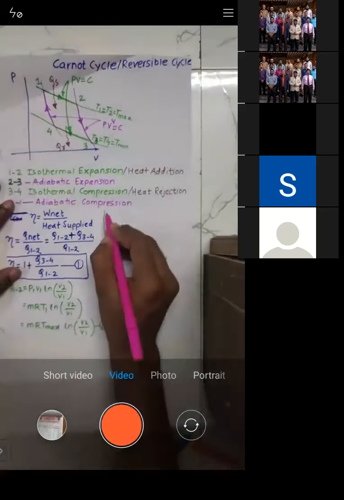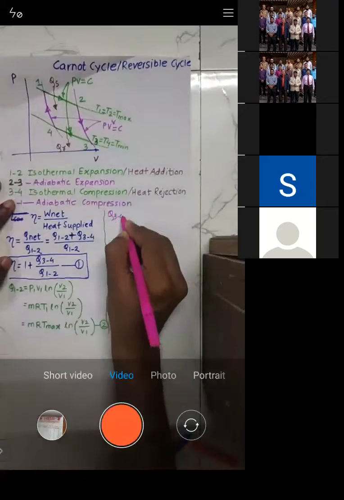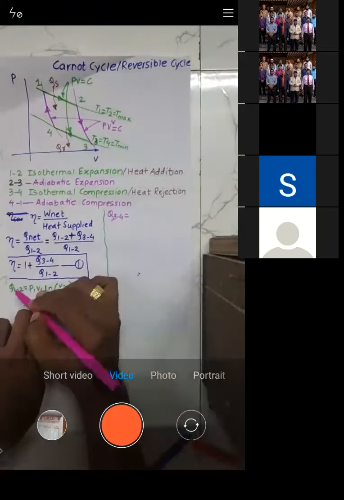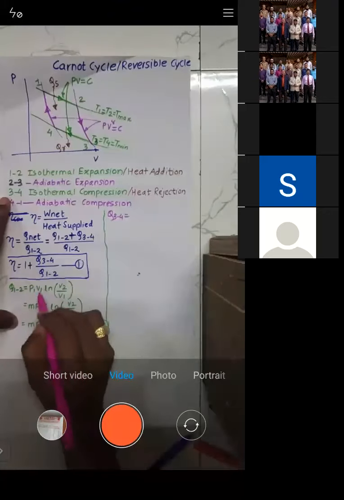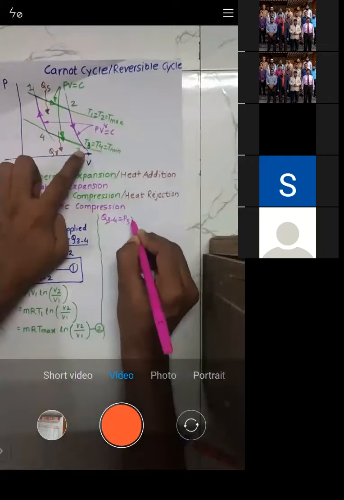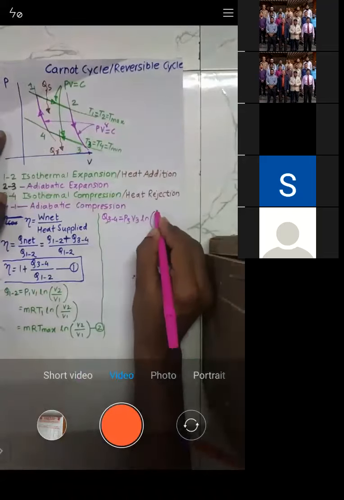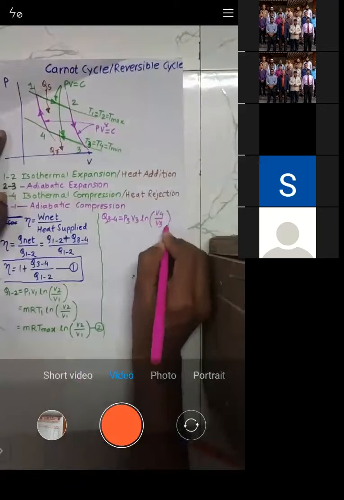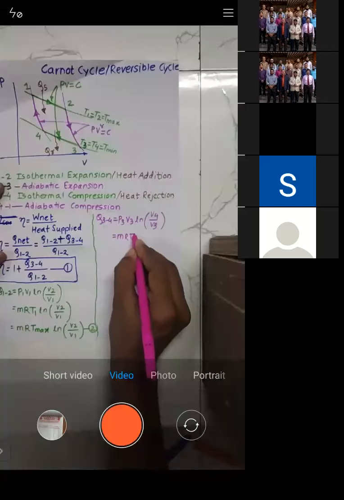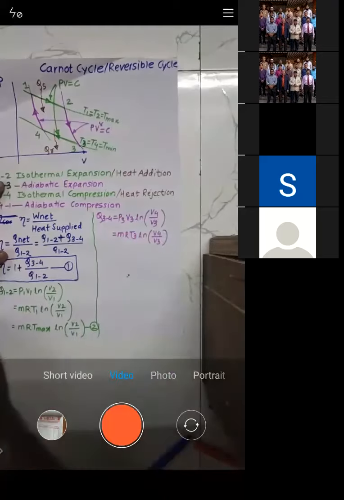Similarly, I will calculate heat transfer during 3 to 4. I calculated 1 to 2 already. Heat transfer during 3 to 4 is again given by the same formula. For 1 to 2 we started with the initial state, P1 V1. So for 3 to 4 I will start with state number 3, that is P3 V3 into ln of final volume by initial volume, that is V4 by V3. P3 V3 is MRT3, into ln of V4 by V3.